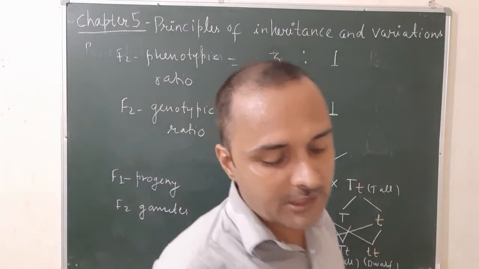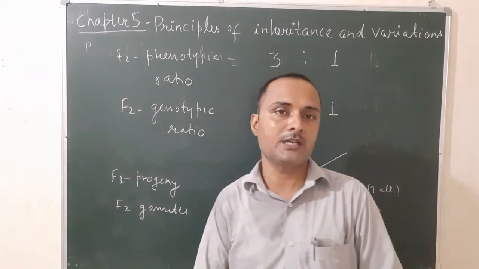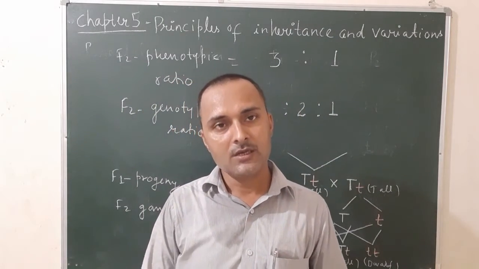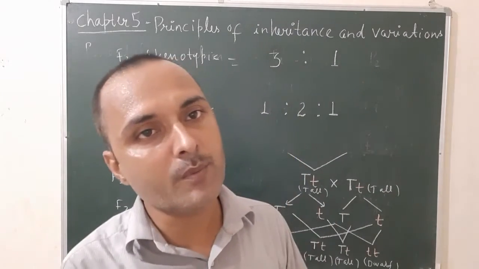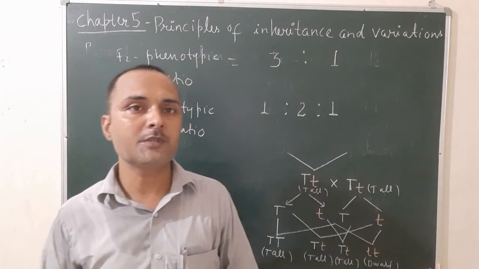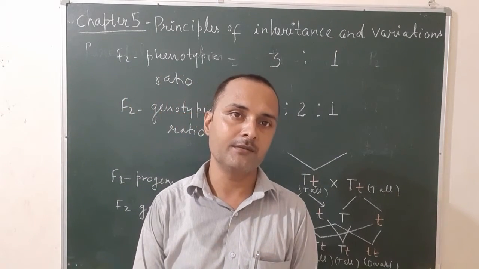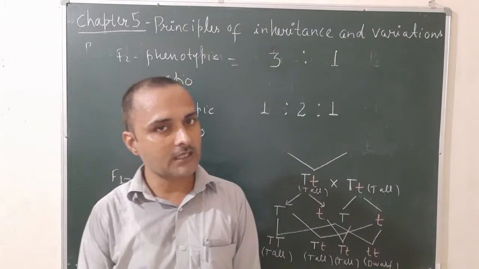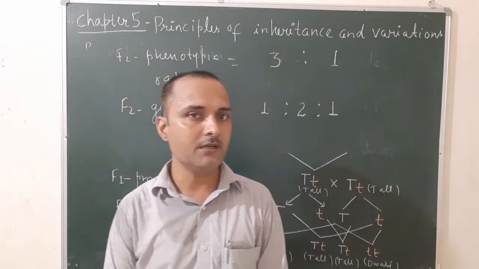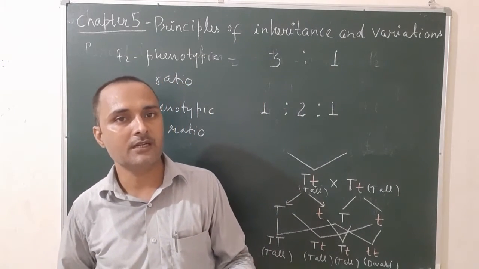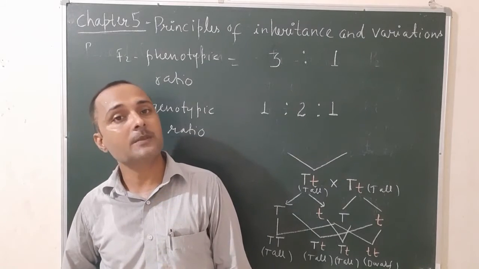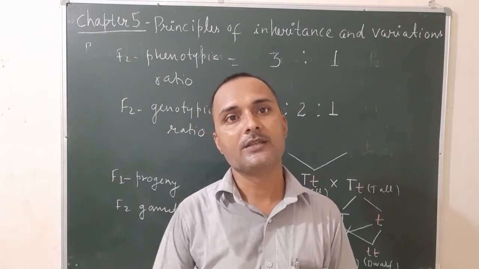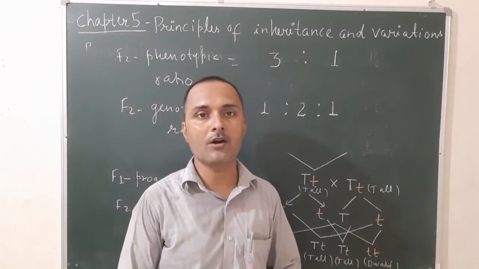So how can you differentiate between the law of dominance and the law of segregation? The law of dominance states that when a pair of contrasting characters occurs in a hybrid, the trait which is dominant appears in the first generation, and the trait which is not dominant becomes suppressed or hidden. This is called the law of dominance. And what is the law of segregation? This law states that when a pair of alleles occurs in a hybrid, they do not mix or blend, but during gamete formation, they separate in such a way that each gamete receives a single factor. So this is all about the second law, the law of segregation.